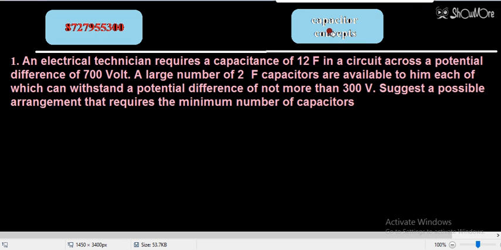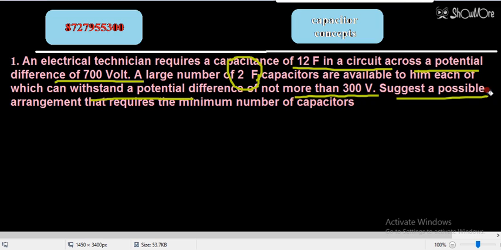So without wasting any time, let's start the first question. The first question is saying: an electrical technician requires a capacitance of 12 farad in a circuit across a potential difference of 700 volt. A large number of 2 farad capacitors are available with him, each of which can withstand a potential difference not more than 300 volt. Suggest a possible arrangement that requires the minimum number of capacitors.